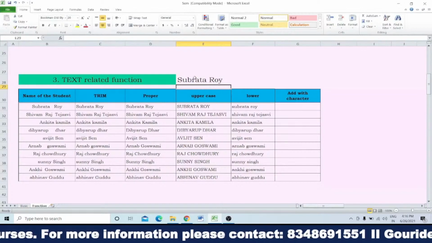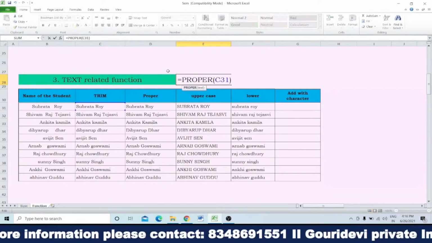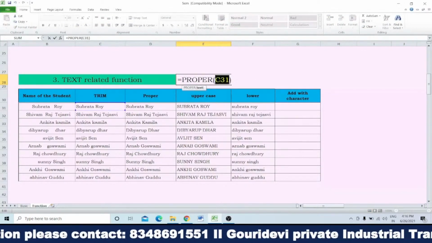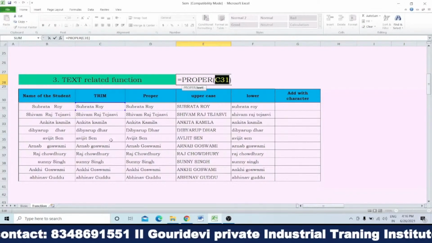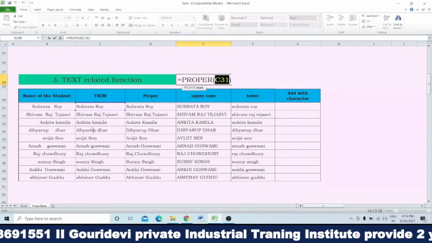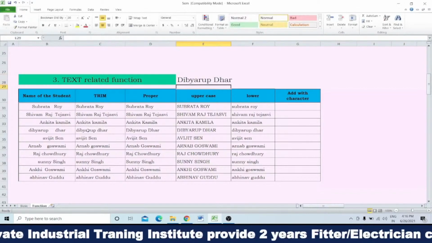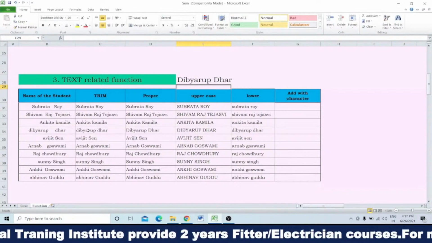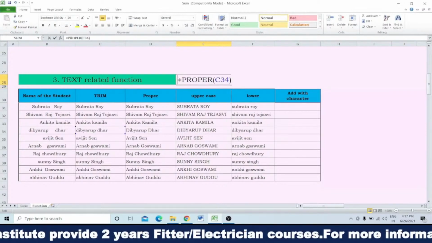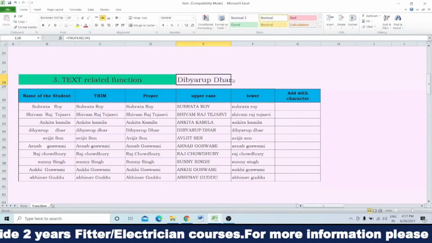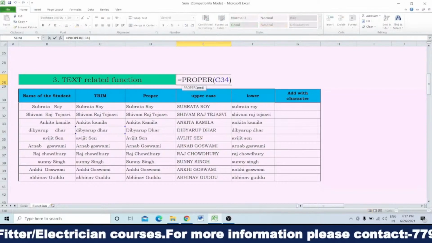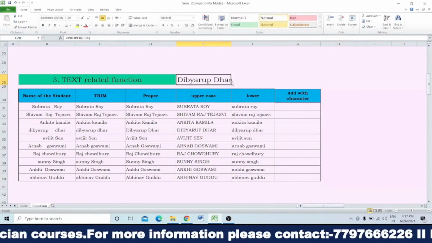That means this one, like I am showing you here, I have written 31. Okay, so instead of 31, suppose I am writing which one was defective, this one. Clear? Then close the bracket and put an enter. See, the first D is in capital letter, and the second D of this is also in capital letter.